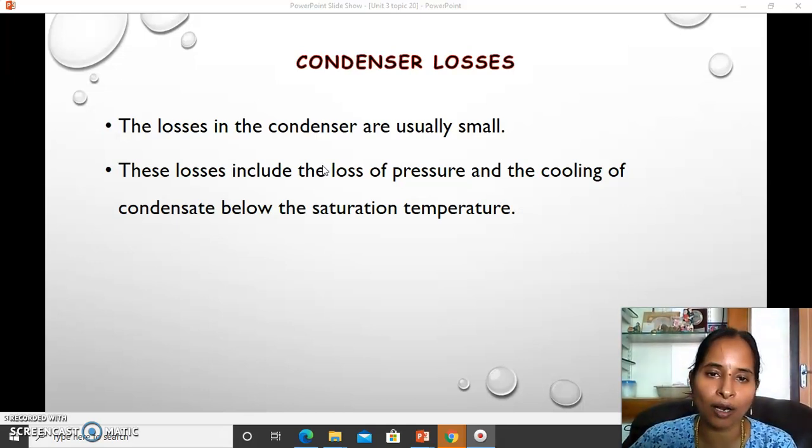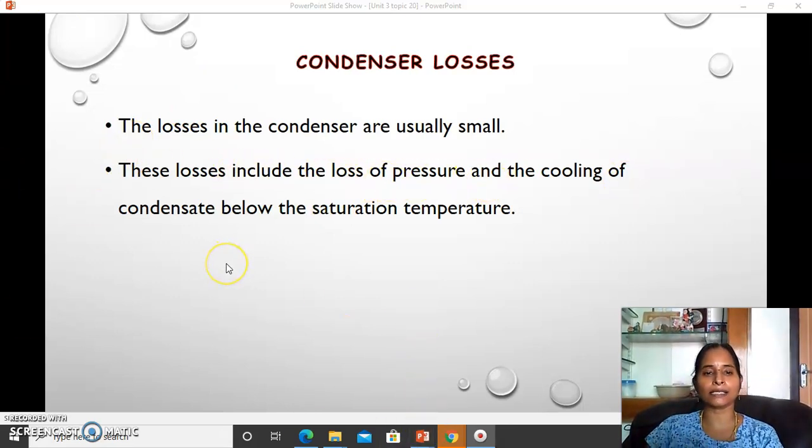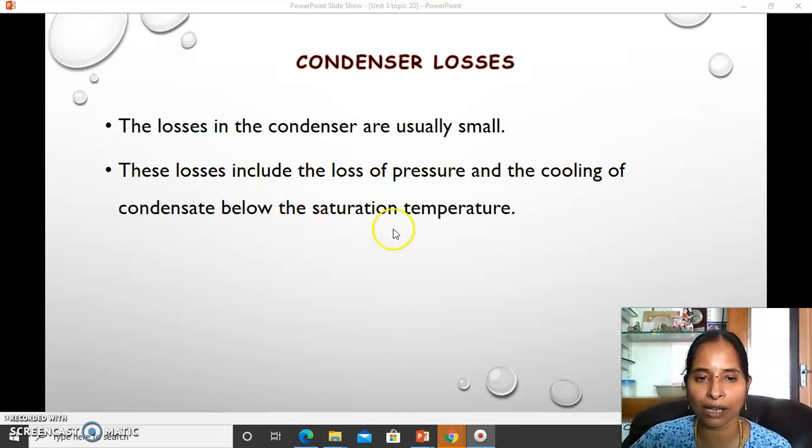The condenser works at just above the atmospheric pressure. And these losses include the loss of pressure and the cooling of condensate. Because of the cooling and removal of heat, here also you have pressure losses, right, okay.